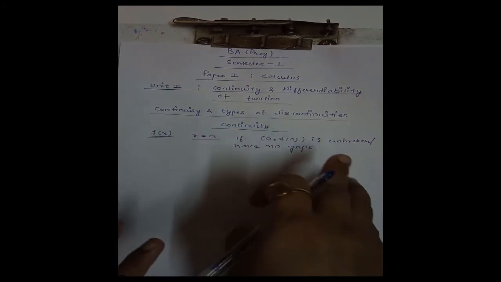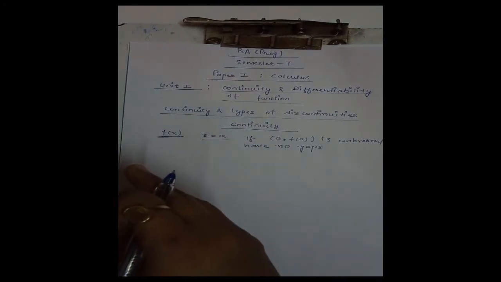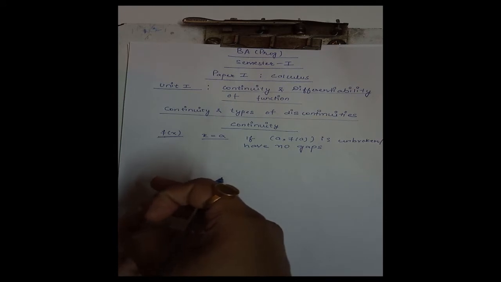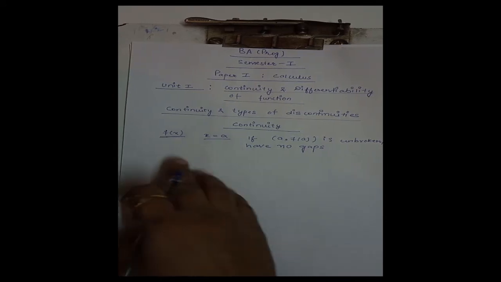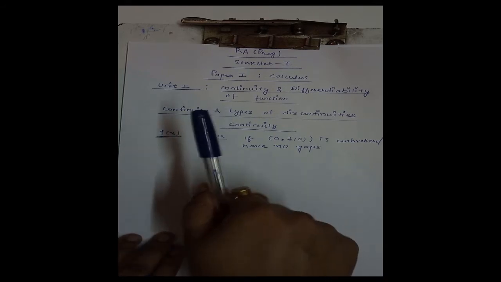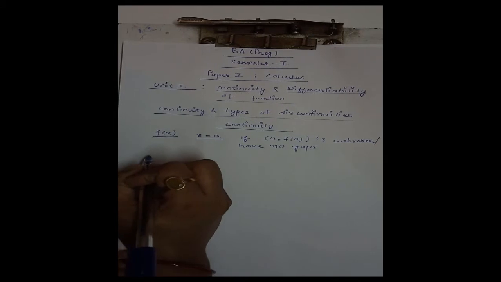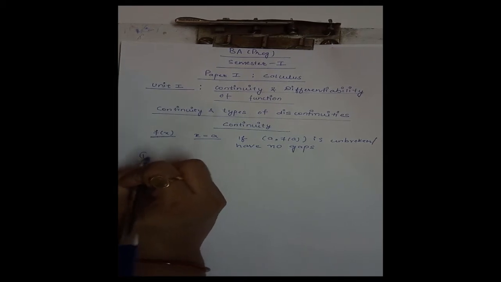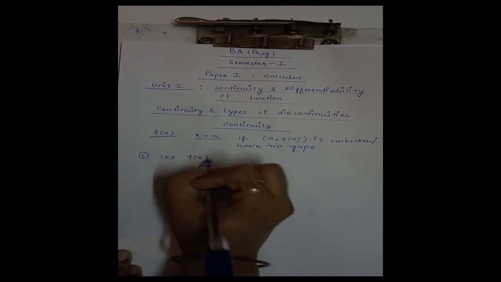If the graph is unbroken, has no gap, or in other words we say a function is continuous if we can draw the graph of this function without lifting our pen. Now let us consider an example. Let f(x) is equal to x.